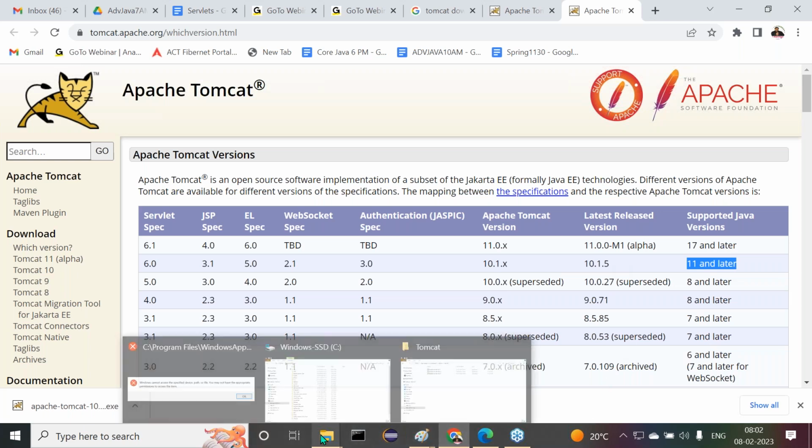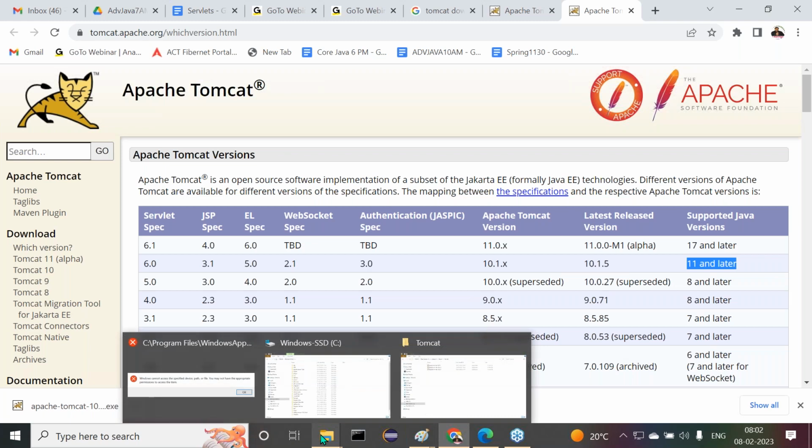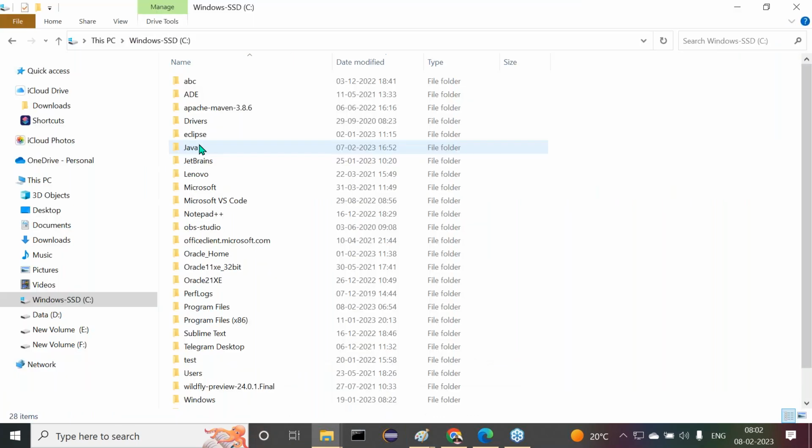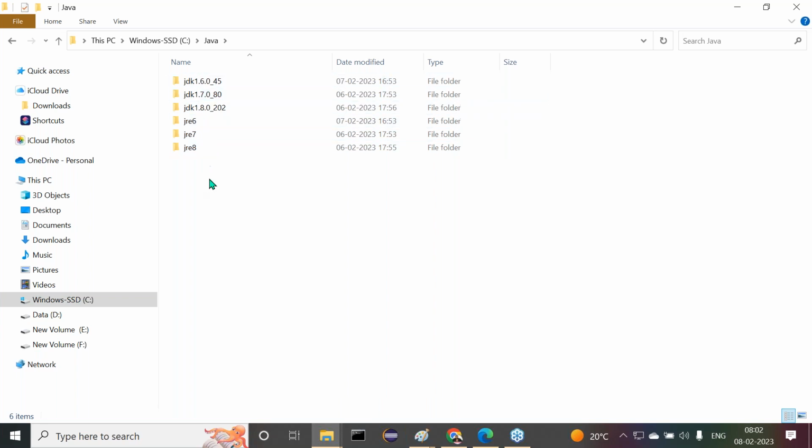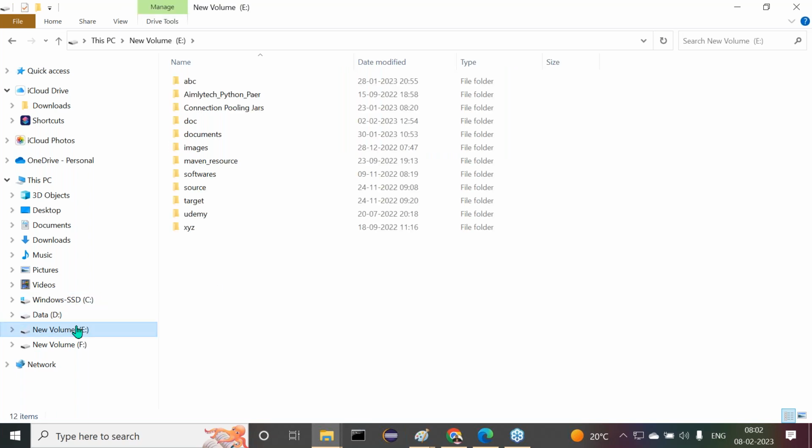Let me check first of all whether the 17th version is available in my system. Have I installed any 17th version? No. Of course, it was previously available, but yesterday night I uninstalled it. Have you seen any 17th version here? No, not available. No problem. I already had that 17th version available, so there is no need to download it. Already in Core Java itself we downloaded that one.